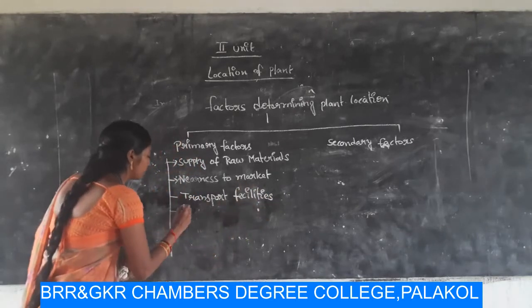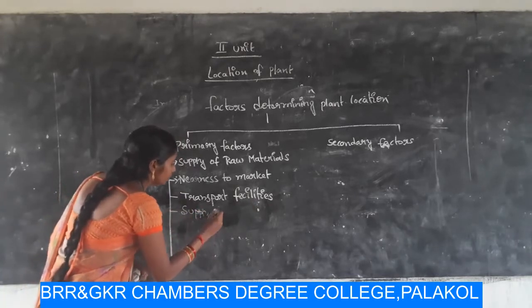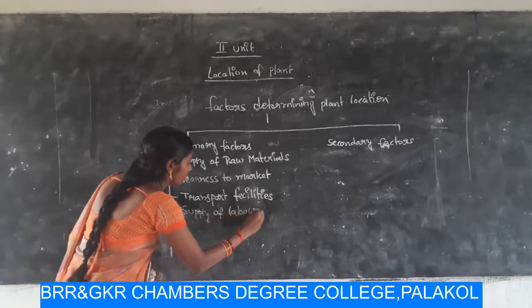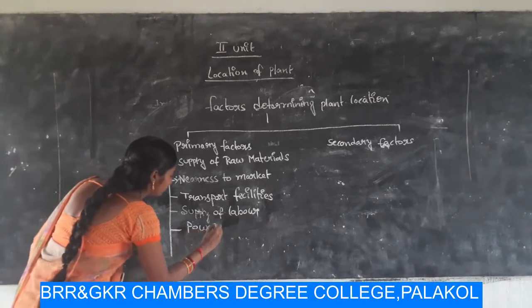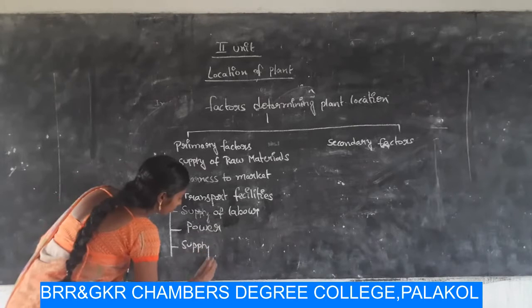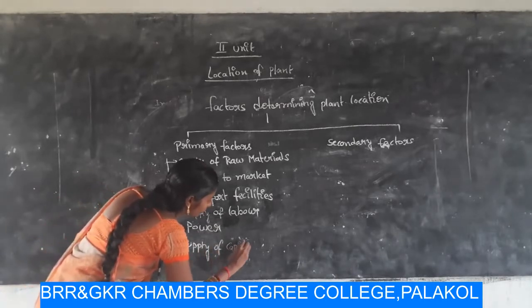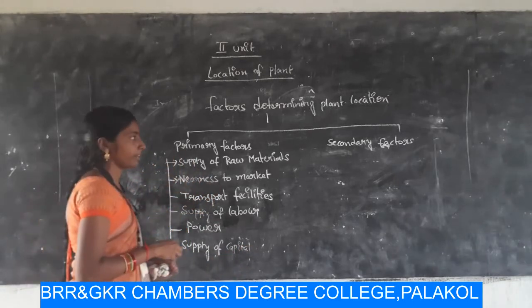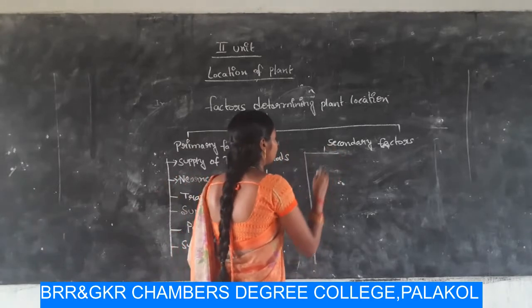And next one, supply of labor. And power, supply of capital. These are the primary factors, and secondary factors are